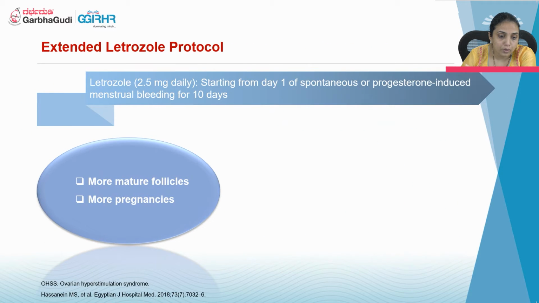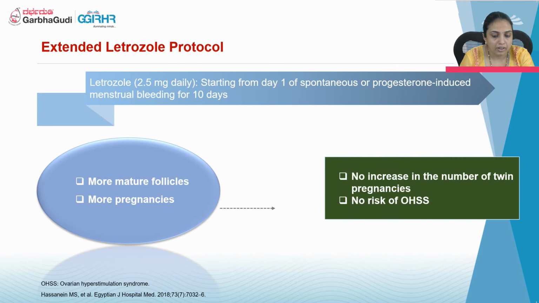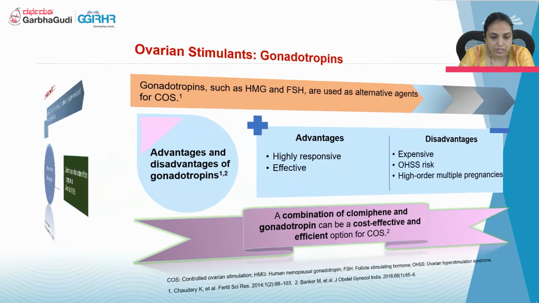One more is the extended letrozole protocol. Instead of 5 days, we can give up to 7 to 10 days. So letrozole 2.5 mg daily starting from day 1 or day 2 of the spontaneous or progesterone-induced menstrual cycle for 10 days is given. Some give for 7 days, some extend up to 10 days. It results in more mature follicles and the pregnancy rate is more. There is no increase in the number of twin pregnancies, and also no risk of OHSS according to the data which is available.